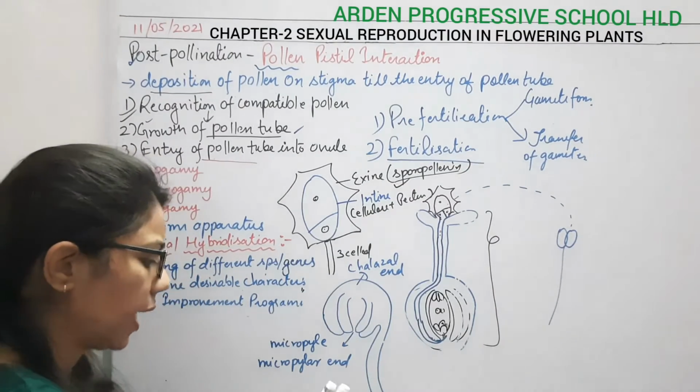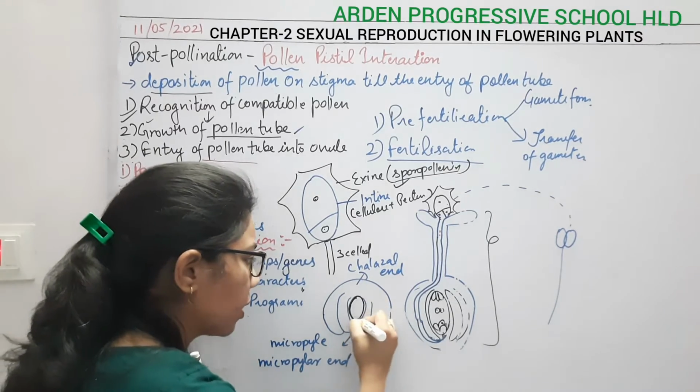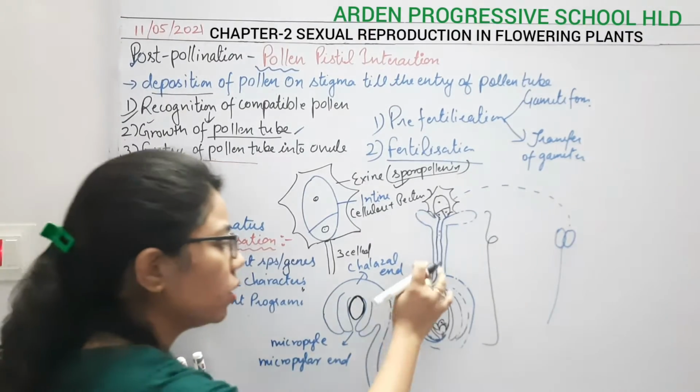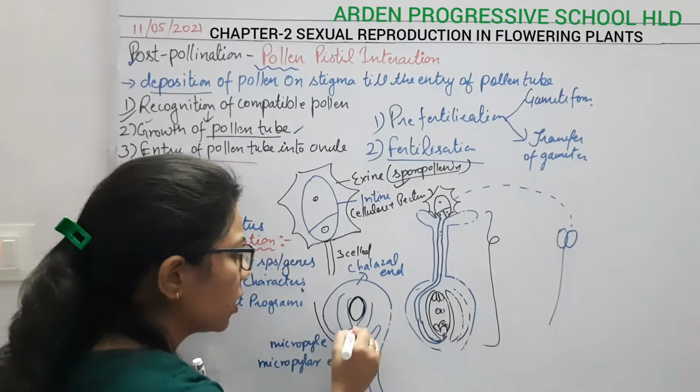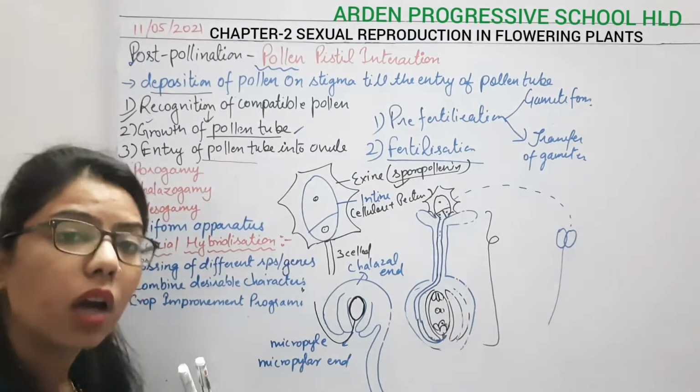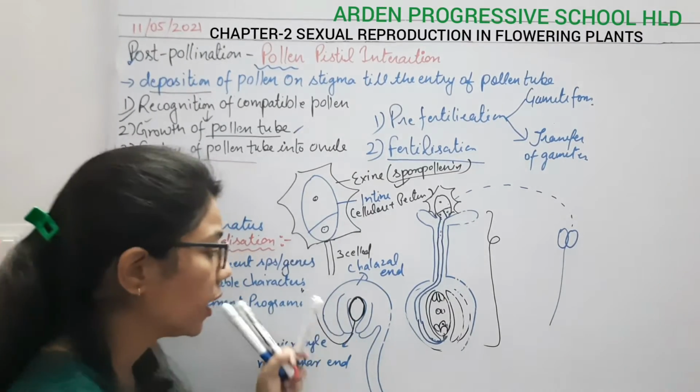This is the integuments, and inner to the integuments there is an embryo sac. Where does this nucleus have to reach? In this one, in this embryo sac. So how will it move towards the embryo sac when there will be integuments?